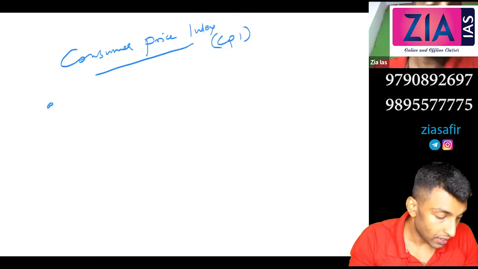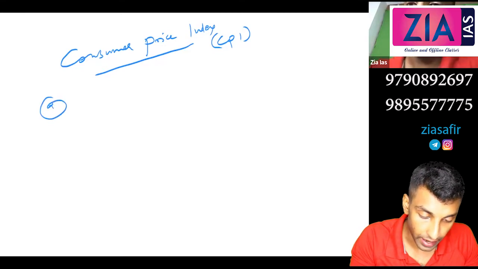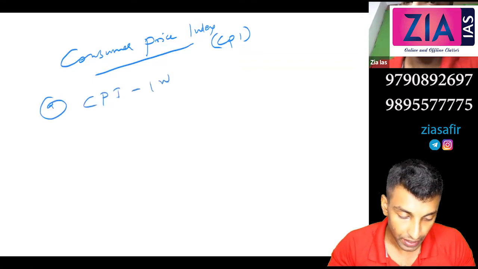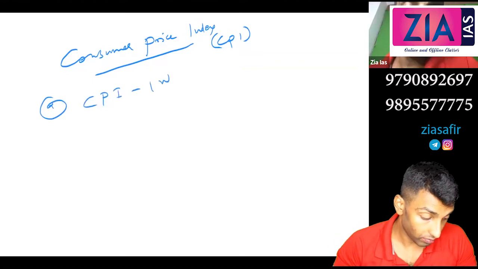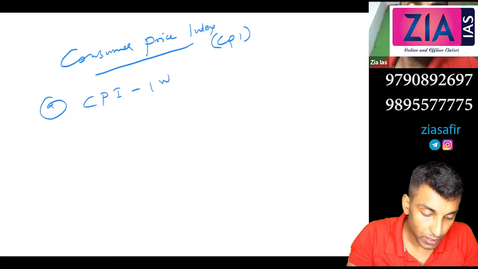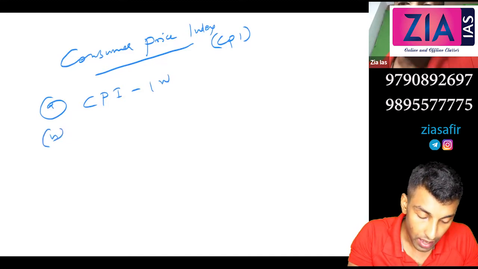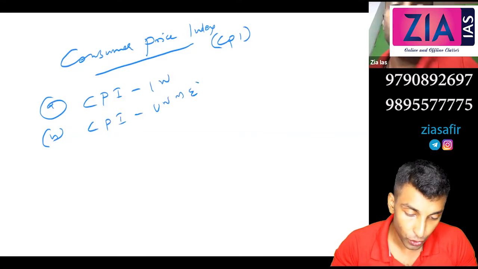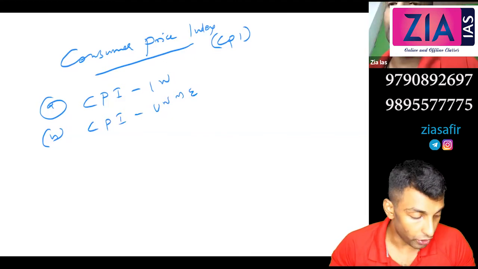A, consumer price index for industrial workers. In bracket you can write the CPI-IW. B, consumer price index for urban non-manual employees. So urban non-manual employees, that you can write in the bracket, CPI UNME.